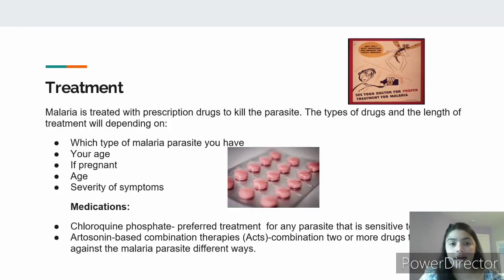For the treatment of malaria, it is treated by using prescription drugs to kill the parasites. The type of drugs and the length of treatment will depend on the type of malaria parasite you have, the age of the patient, if the patient is pregnant, and the severity of the symptoms. The medication mostly used is chloroquine phosphate, which is the preferable treatment for any parasites that are sensitive to the drug, as well as artemisinin-based combination therapy, also known as ACTs, and as it says in the name, they combine 2 or more drugs that work against the parasites in different ways